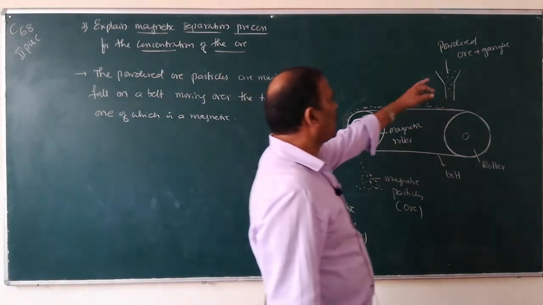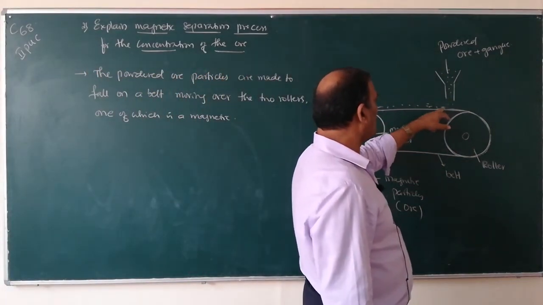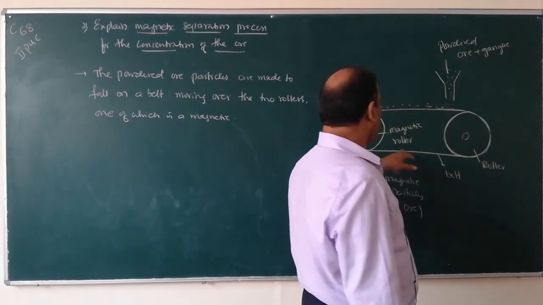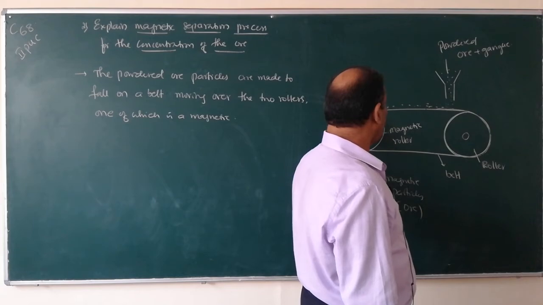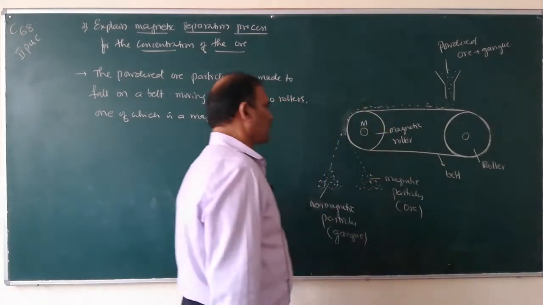The powdered ore is dropped over the belt, moving over the rollers, one of which is a magnet.